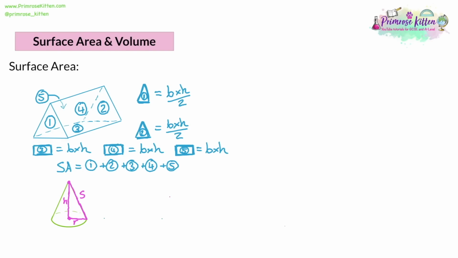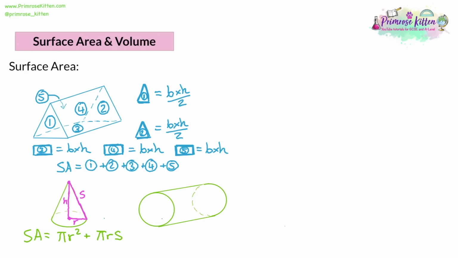So for the surface area of a cone, we find the area of the base, which is a circle, so it's pi r squared. Then we add on to it the curved section. Now, these are the formulas that you need to kind of remember. You can't really derive these in the middle of your exam. So the curved section of the cone is going to be pi times the radius times the slope. And if you do that multiplication, add it onto the base. Don't forget to add it onto the circular base. That will give you the surface area of a cone.